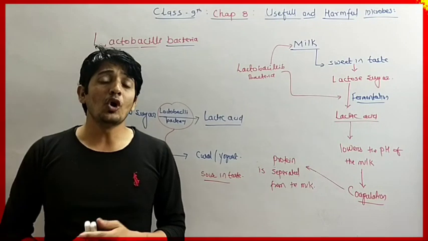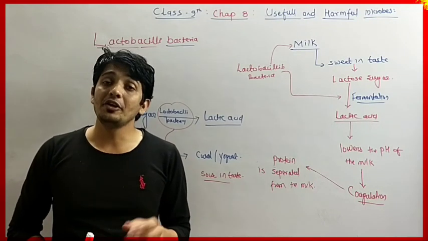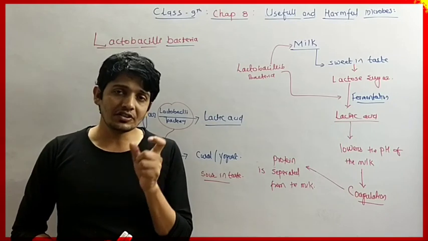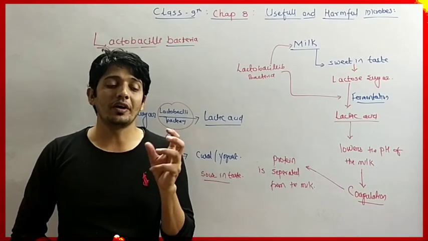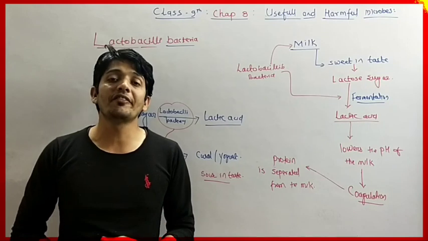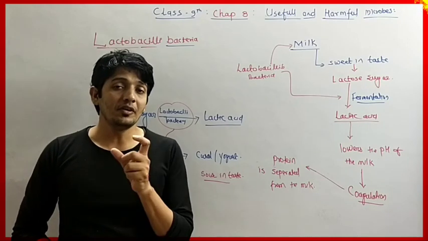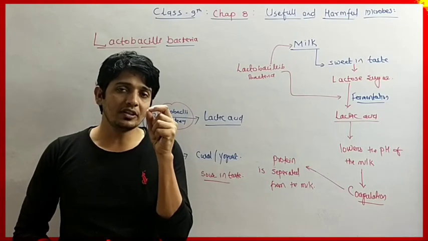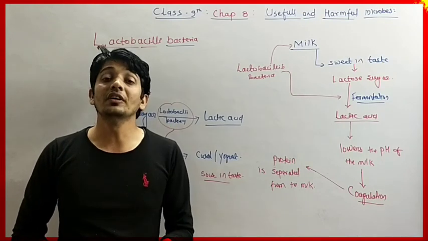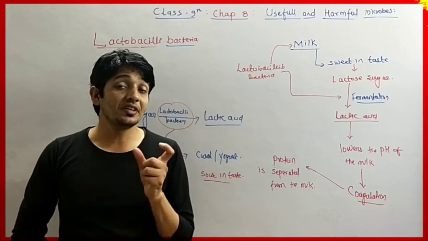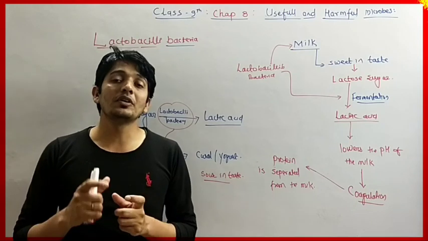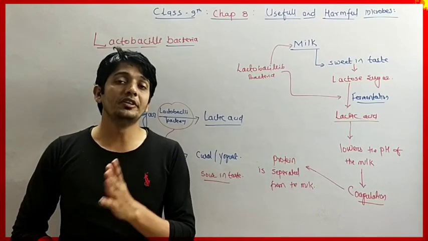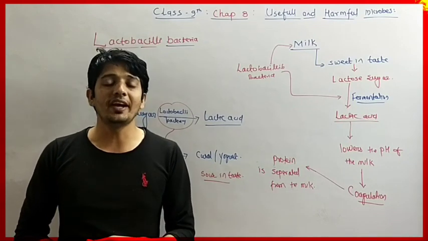If you want to observe the lactobacillus bacteria, you have to take fresh milk and stain it in a petri dish by using safranin. After staining with safranin, you have to take a drop of the milk on the glass slide, keep a cover slip on it and observe under the microscope at different powers, that is 20x and 60x.